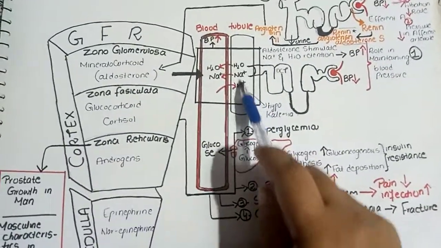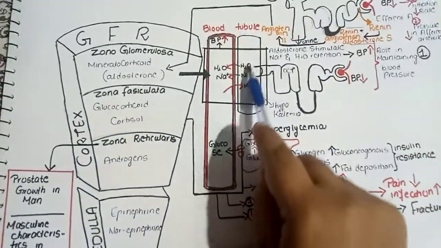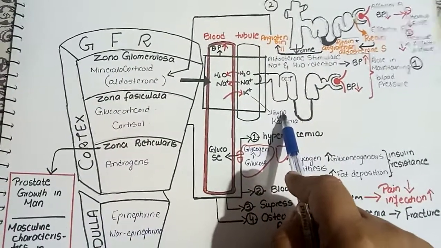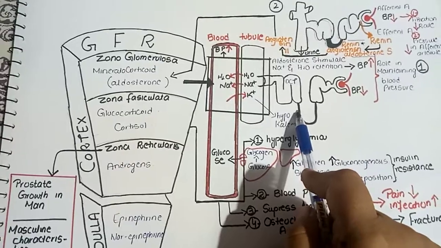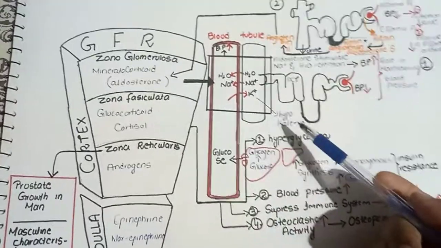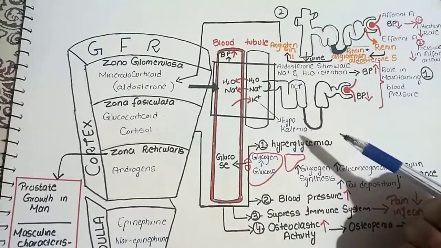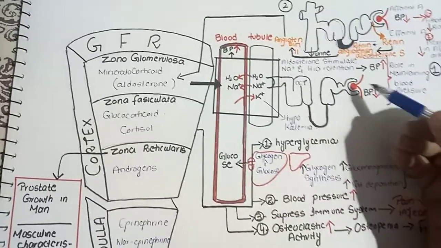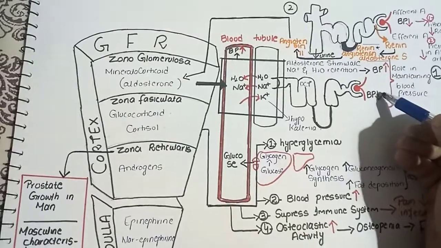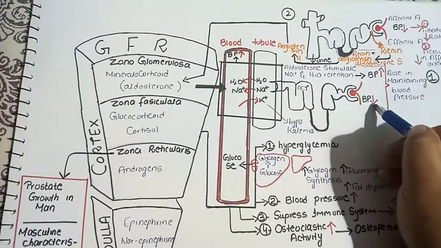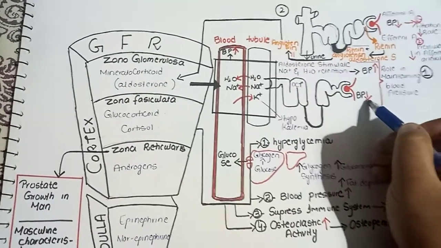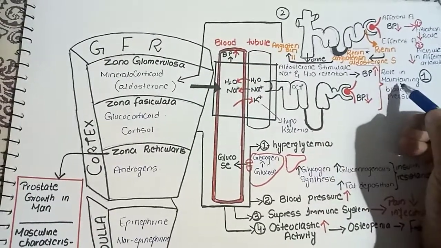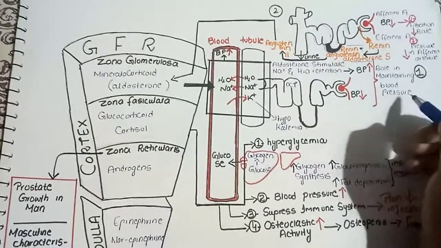Here is the functional unit of the kidney, which is the nephron, and the function of the nephron is the filtration of the blood and the water within our body. So when there is decreased blood pressure, the role of the aldosterone is basically to increase the blood pressure in maintaining the blood pressure of our body.